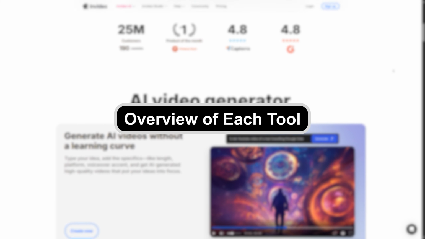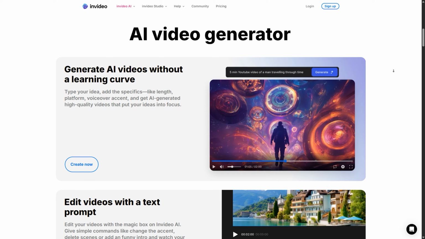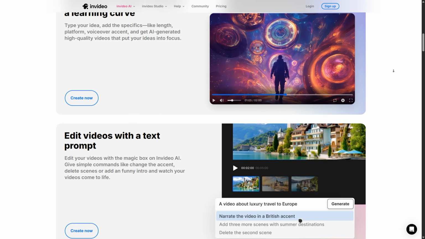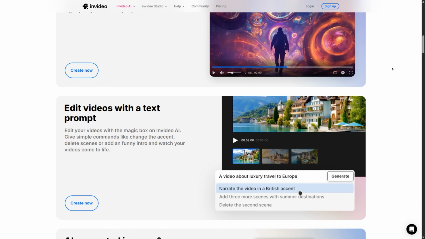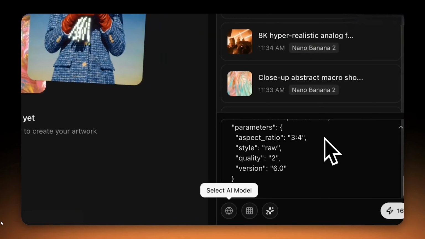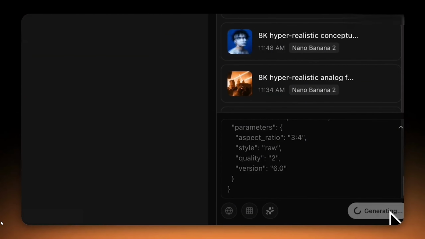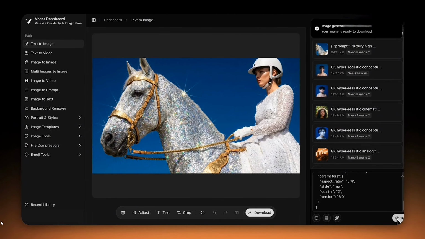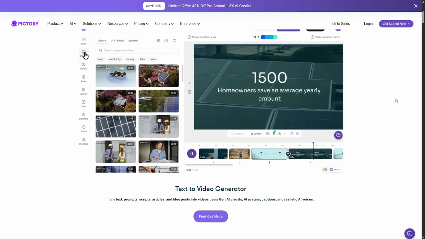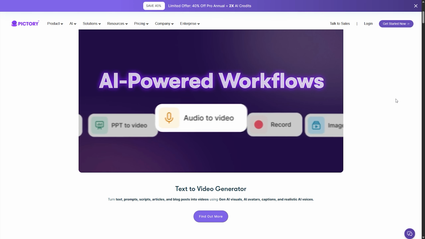Overview of each tool. Invideo is a popular AI video creation platform with templates, text to video, and advanced editing tools. It is designed for both beginners and semi-professionals. Vheer is a newer AI tool focused on fast content generation, especially for short-form videos. It's simple and more automation-focused. Pictory is known for turning scripts or articles into videos automatically, making it great for YouTube automation and faceless content.